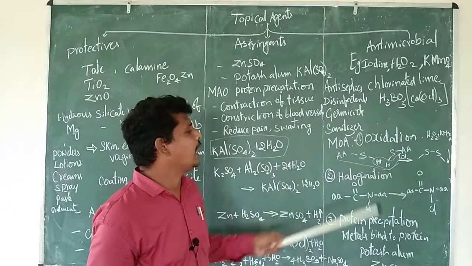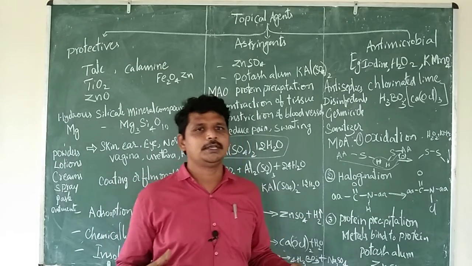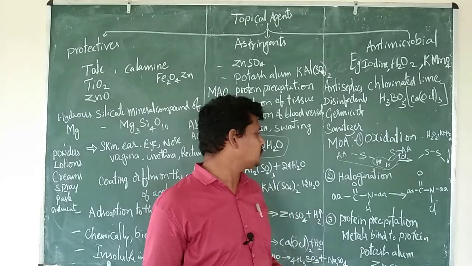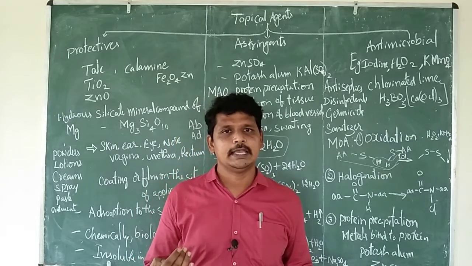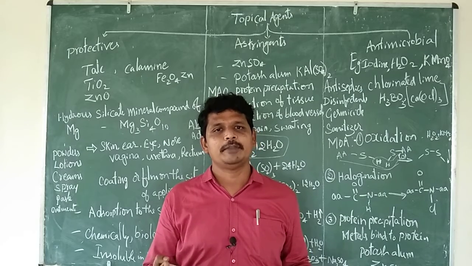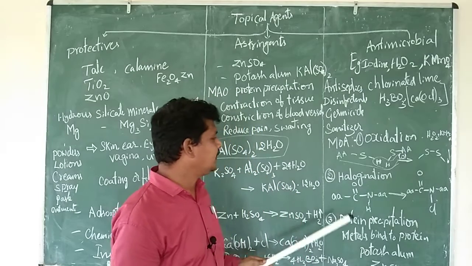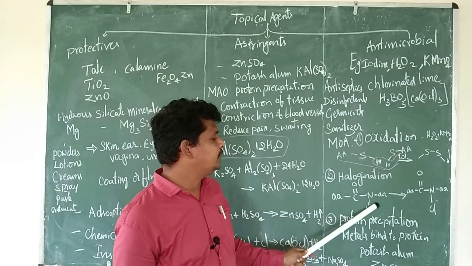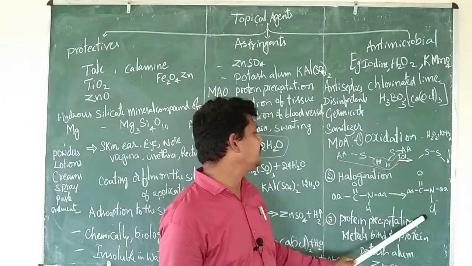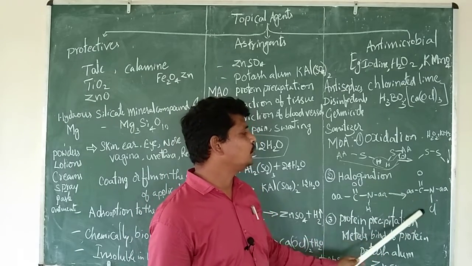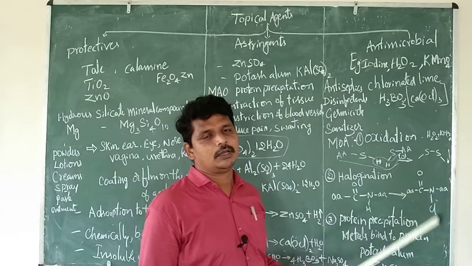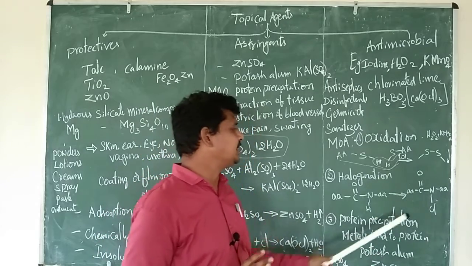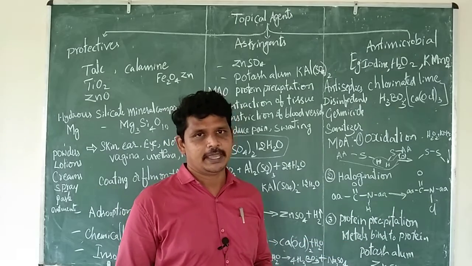Next we will go for halogenation. This is one of the important methods of antimicrobial action, because the municipal water we drink is purified by the chlorination process. Here, this is the protein of the bacteria. Instead of this NH group, chlorine is going to be added by halogenation. The halogen group is added to this particular protein, resulting in a significant conformational change that causes the death of the bacteria.